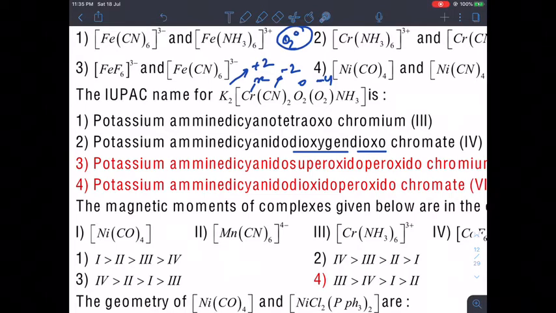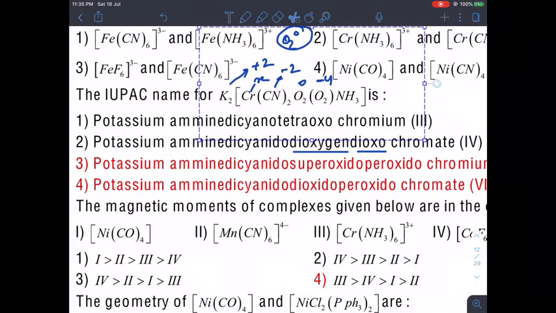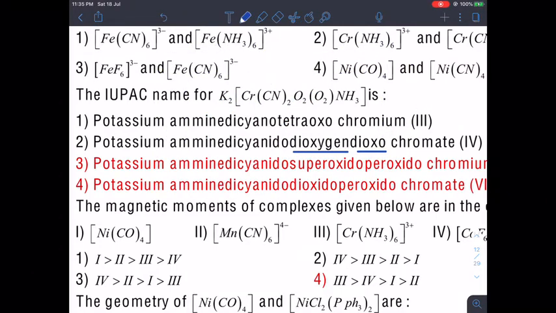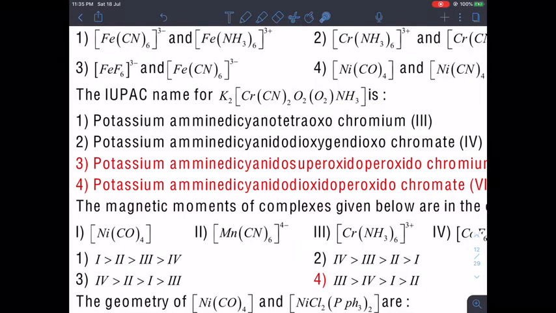So, what is the final oxidation state in this case? So, we will get 2 plus x minus 2 minus 4 is equal to 0. So, x we are getting plus 4. So, as per the oxidation state, we are getting this to be correct. Why? Here also we have chromium in 4 state. But there is one problem. Generally, when we have oxygen in oxo form, we do not keep them into bracket. So, keeping in bracket is not a good thing. But still, I would say that this is very close to the correct answer.